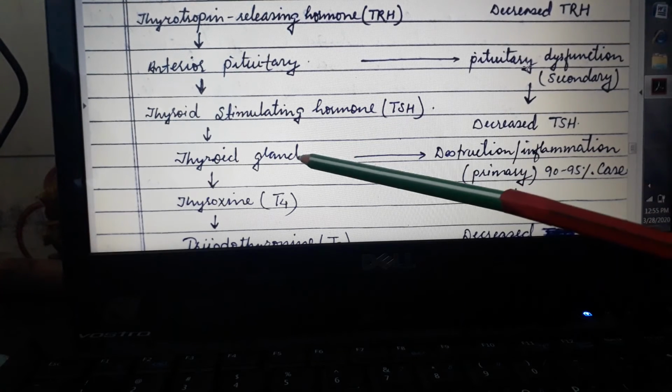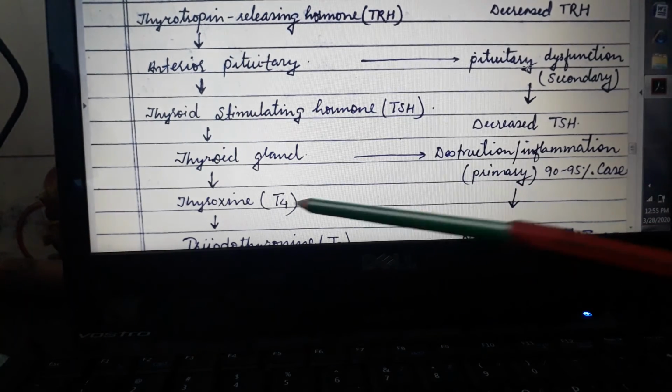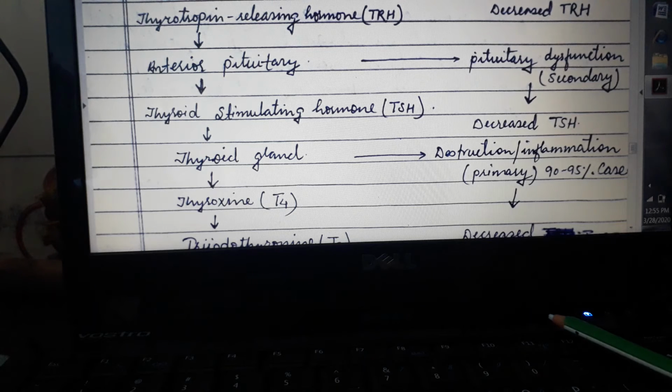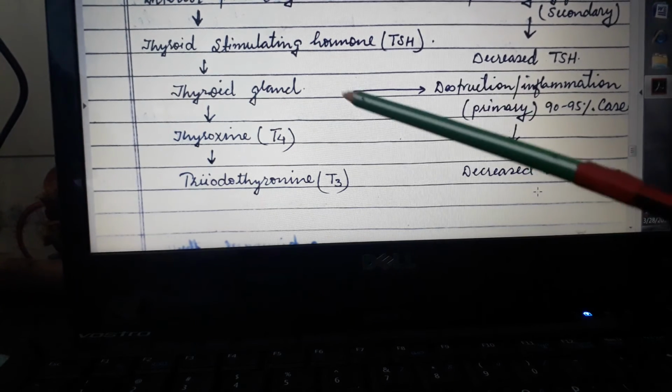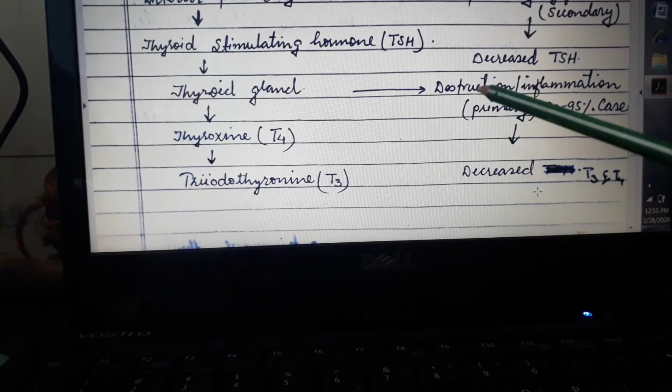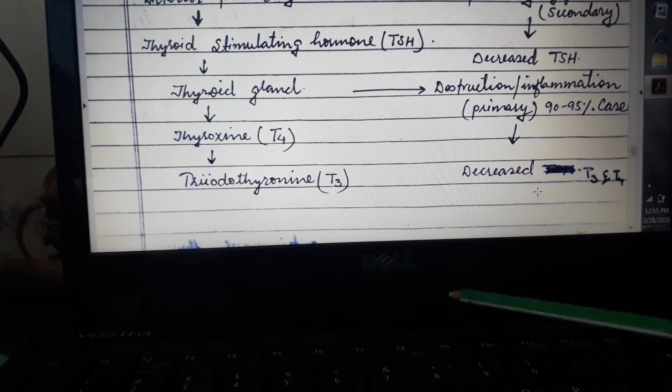Then this acts on the thyroid gland, and the thyroid gland produces thyroxine, that is T4. But if there is any problem at this thyroid gland, that is destruction or inflammation, that leads to primary hypothyroidism, which is the main type, which constitutes around 90 to 95% of cases.